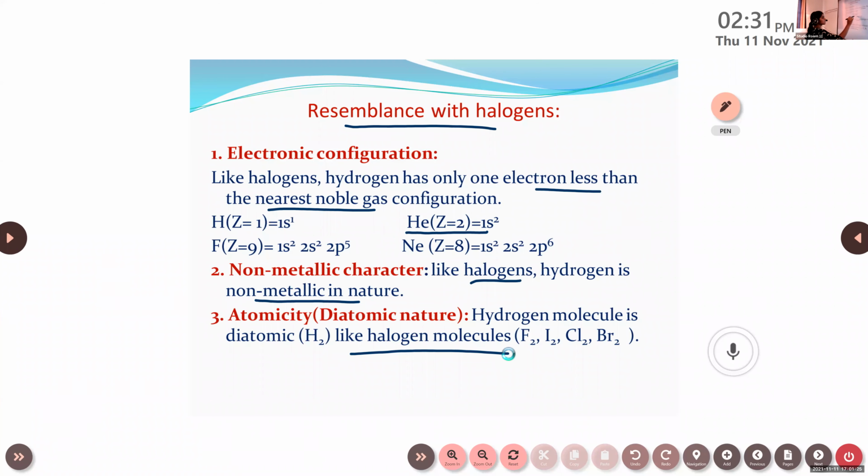Why don't you notice this? Here it is neon, right? Its atomic number is 10, not 8. 1s2, 2s2, 2p6, right?